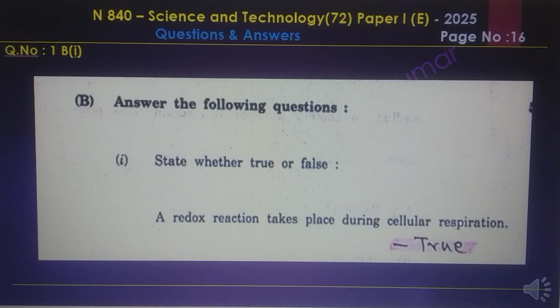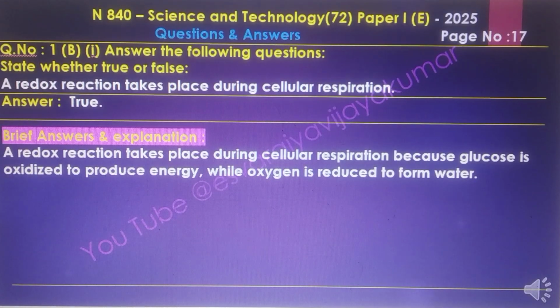1B. State whether true or false. A redox reaction takes place during cellular respiration. The answer is true. The redox reaction takes place during cellular respiration because glucose is oxidized to produce energy while oxygen is reduced to form water.